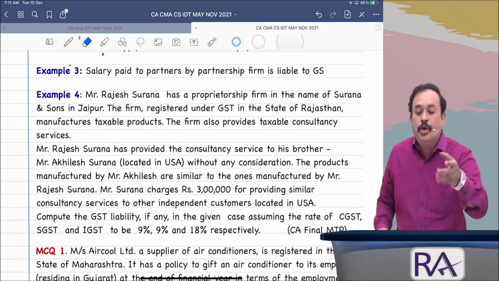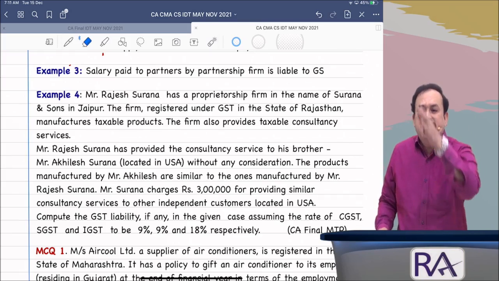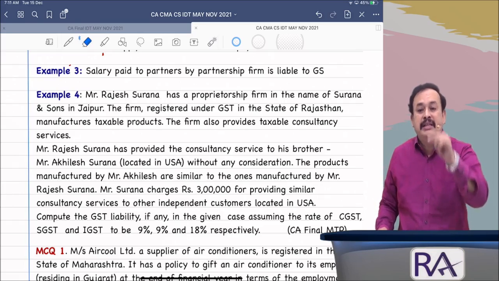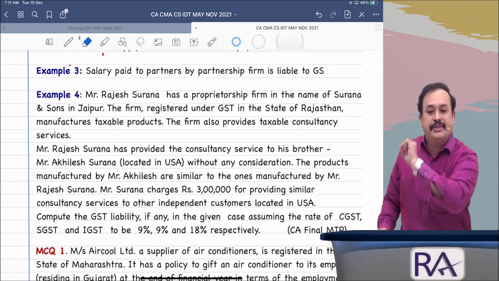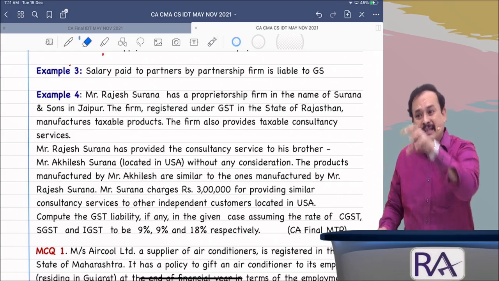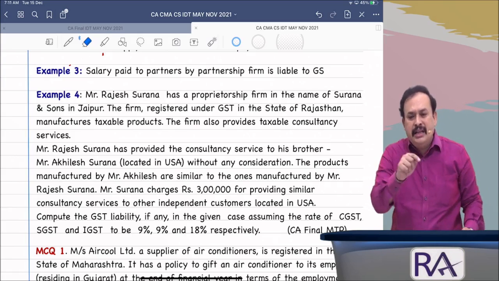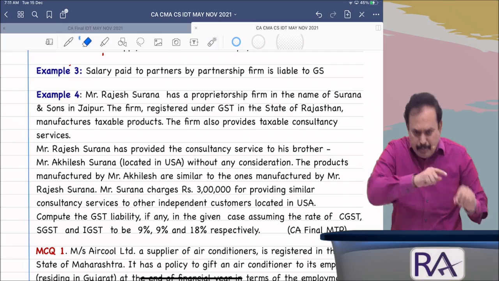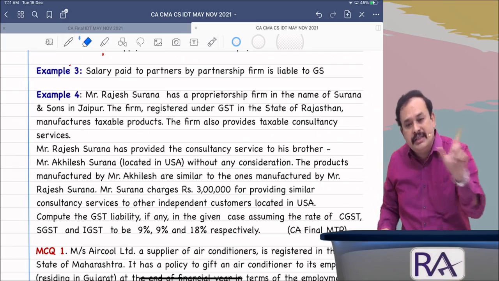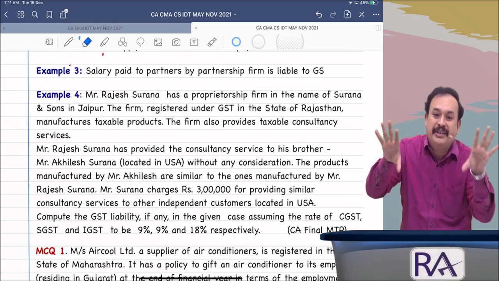Got the clarity? So, best example here: A, B, C and D are partners in a partnership firm, A, B, C, D and company, chartered accountants. All of them are qualified CAs practicing. Mr. A draws the salary from A, B, C, D and company, a partnership firm of chartered accountants. Mr. A draws the salary, then Mr. A supplied the services to the partnership firm or what? No. It is not subject to GST, not a supply.